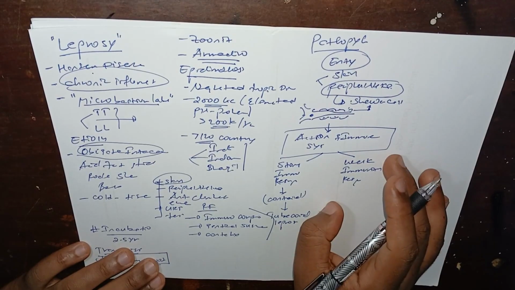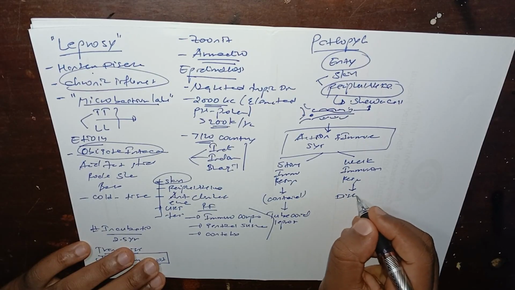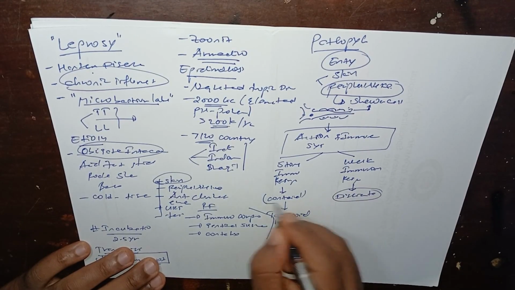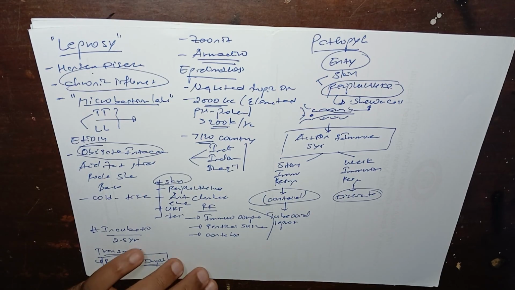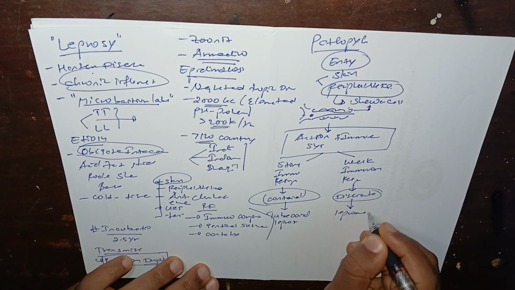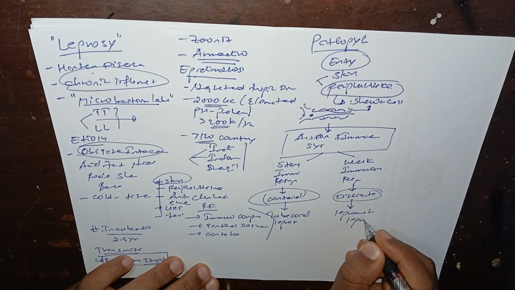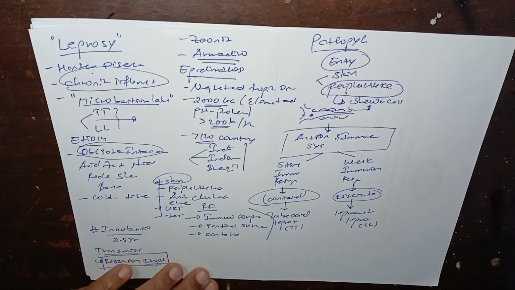Those who have a weak immune response have a disseminated invasion. Disseminated means a lot of space and a lot of nerves are involved, because the bacteria spread through our systems, and this causes lepromatous leprosy. They call these TT and LL, lepromatous leprosy.